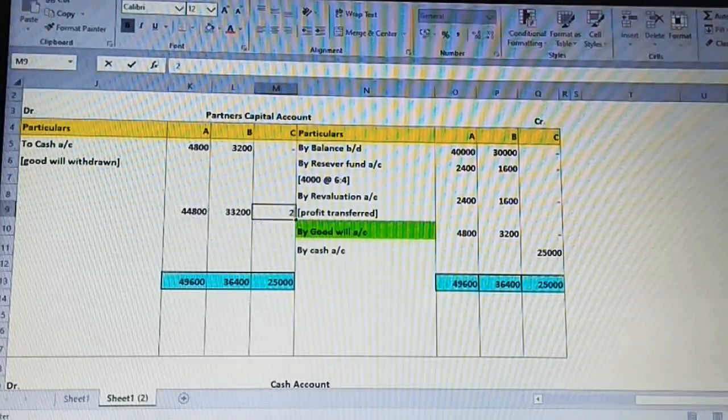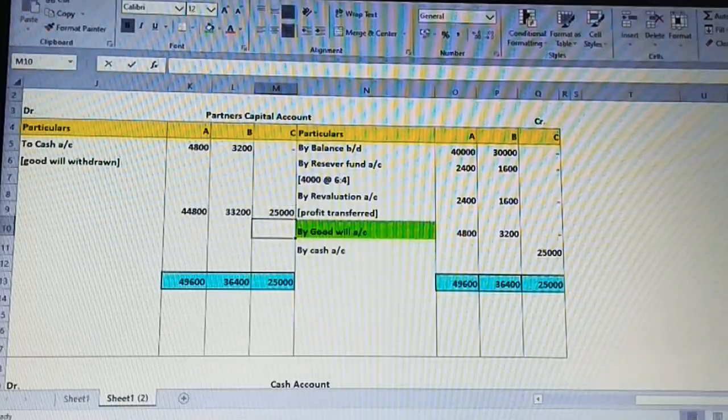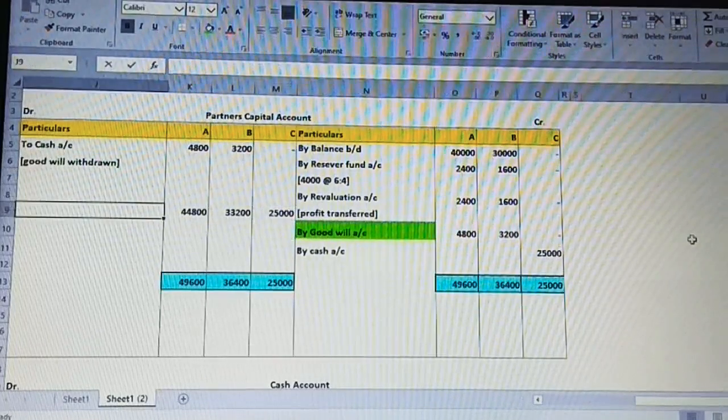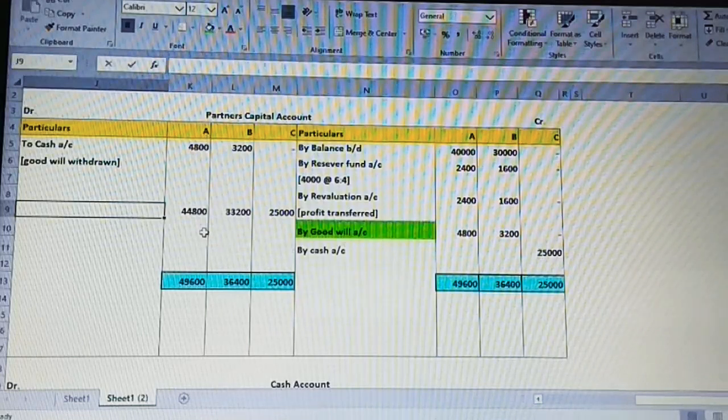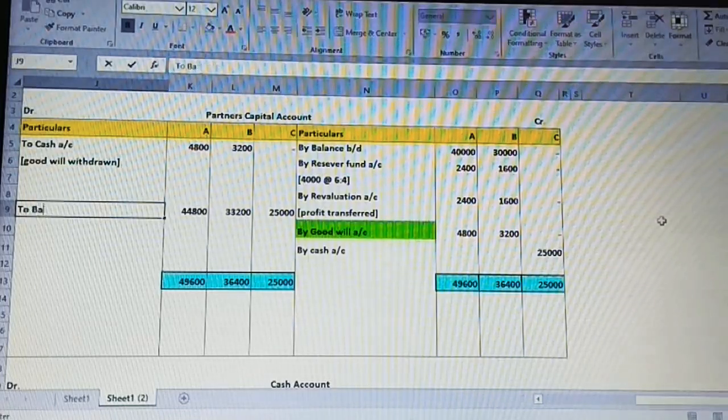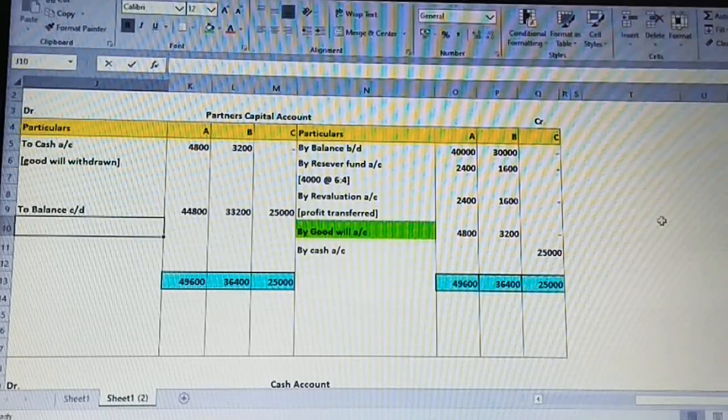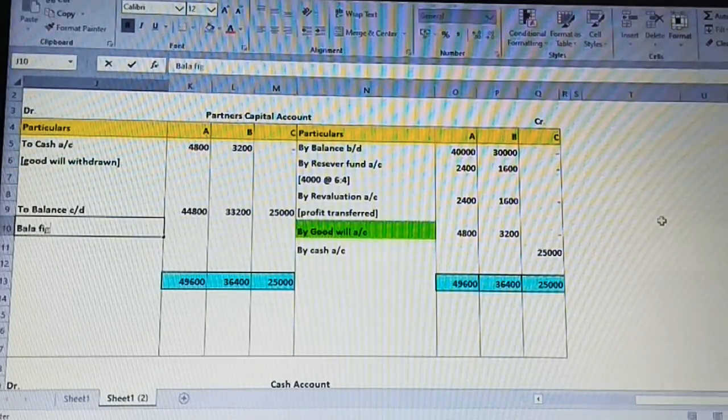So just observe: in the case of partner A it is 44,800, B 33,200, and C it is the same 25,000, as there is no adjustment. This is going to be the balance carried down and the balancing figure.